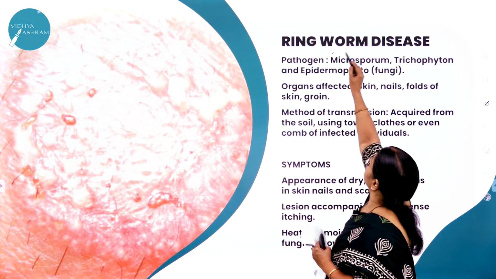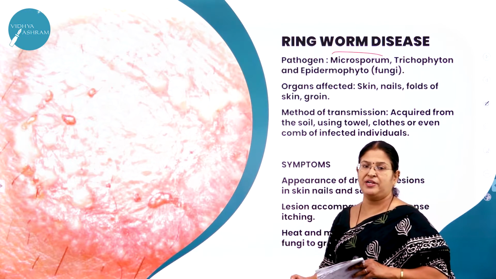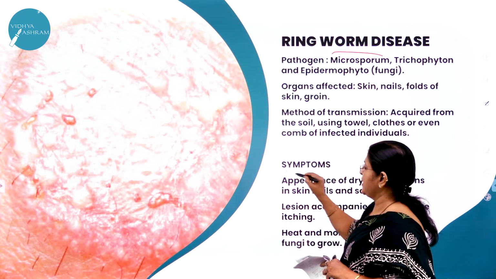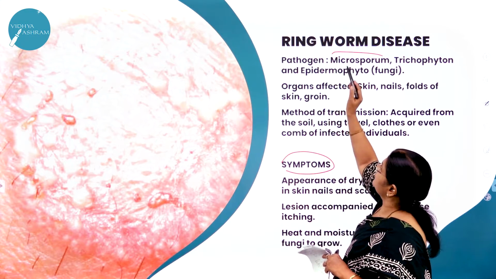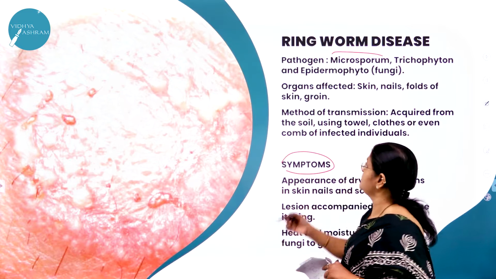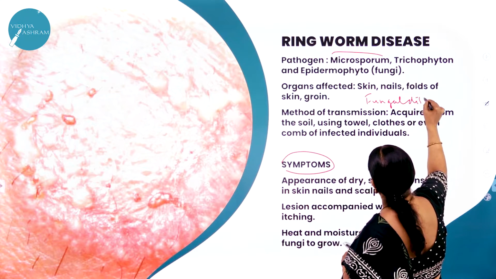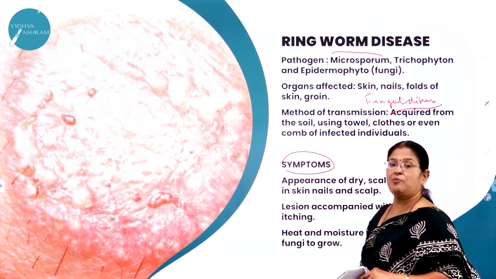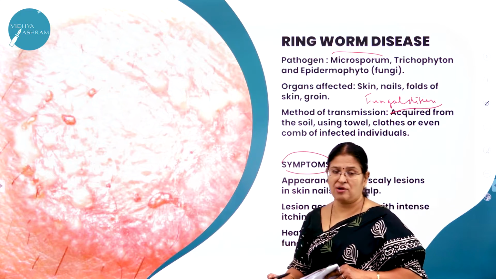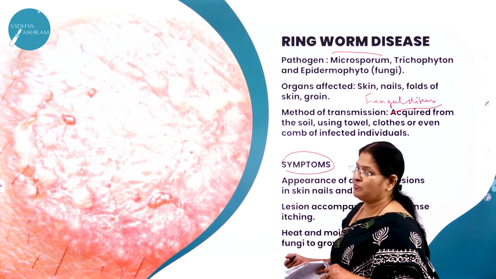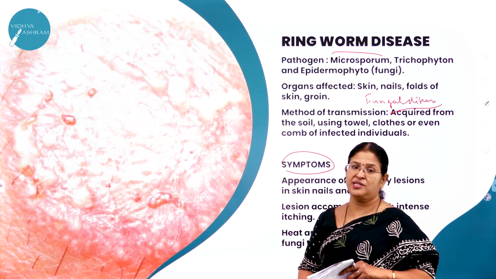Now, ringworm disease. So far we were discussing amoebiasis, filariasis, then ascariasis. Moving on to the next very important disease called ringworm disease. Ringworm disease is nothing but a fungal disease. We studied bacterial diseases like typhoid and pneumonia, viral diseases like the common cold, then malaria, which is a protozoan disease. Amoebiasis is again a protozoan disease, right?